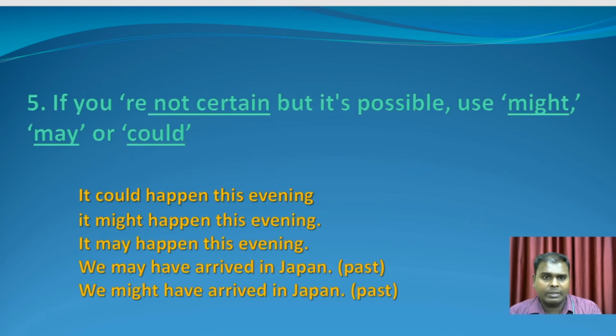And at last, if you are not sure about something and you still think it is possible, a 50-50 possibility, then you can use might, may, or could. So will, must, and should are used for certainty.